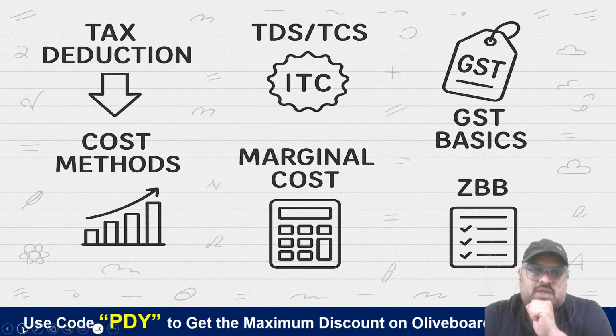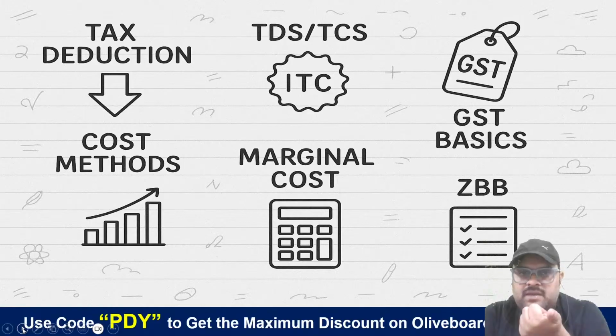But if you want to look into the important points, sections related to deduction, their limits and activities for which we can claim deduction are very important. TDS and TCS related provisions, we have to be very aware of. Input tax credit in GST, basics of GST. There is a complete chapter called cost methods.